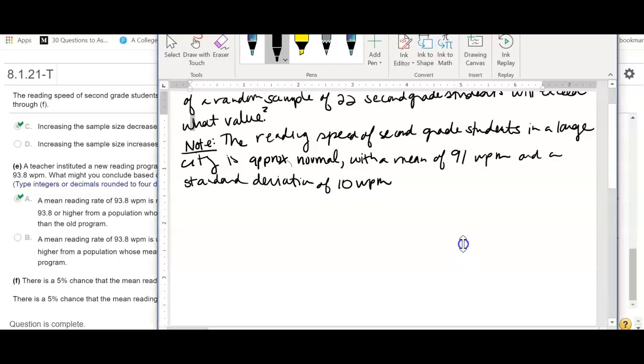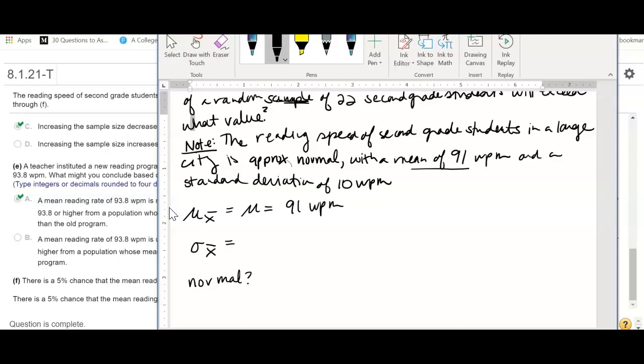Okay? So since we're dealing with a sample, we have to deal with our sampling distribution. And we've got to know the mean of our sample means, the standard deviation of our sample means, and if this distribution is normal or not. The mean of our sample means is going to be the mean of the population, which was 91 words per minute.